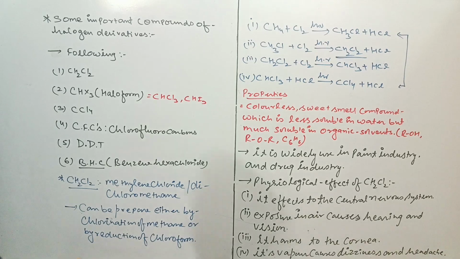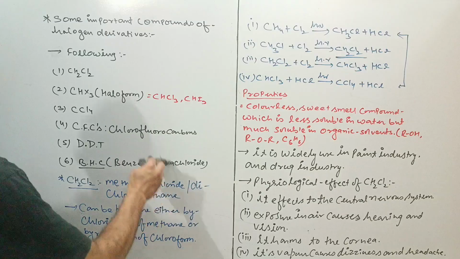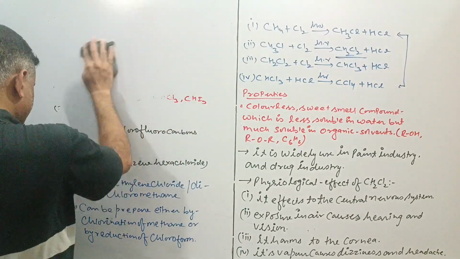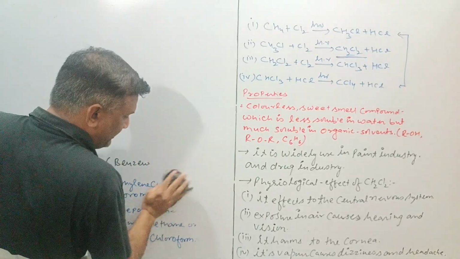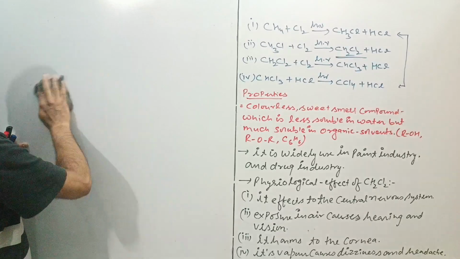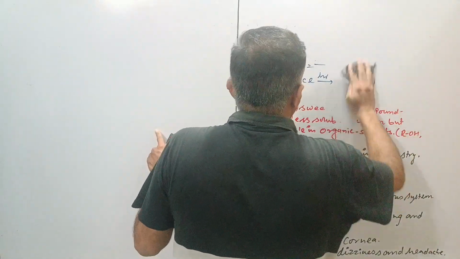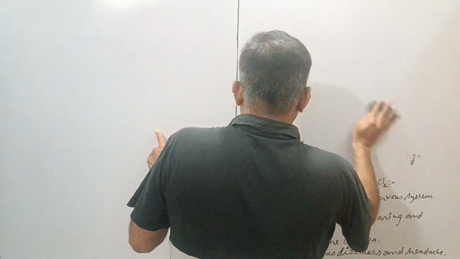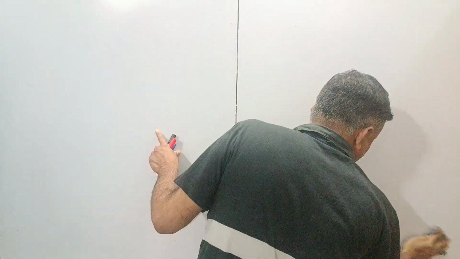So now the time to discuss the second important compound, that is the haloform. Haloform is just the common name of the trihaloalkane, especially trihalomethane. There are two important haloforms: CHCl3, chloroform, and CHI3, iodoform.